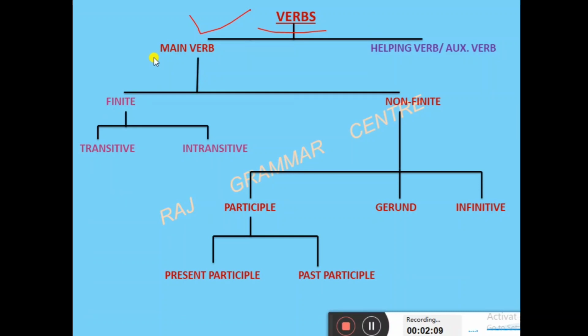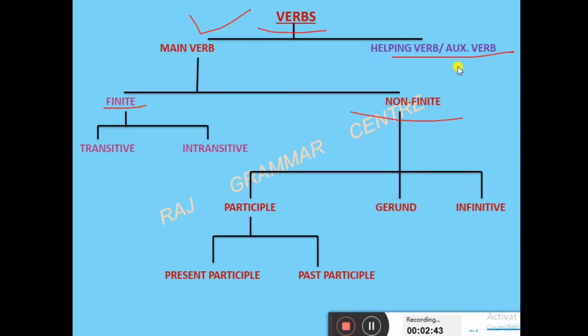First, main verb. Suppose you are writing a sentence: I am talking with my friend. Here, am is the helping verb and talking is the main verb. Main verbs are of 2 types, finite and non-finite. And helping verbs, auxiliary verbs, are also of 2 types. First is the primary verb, and second is the modal auxiliary verb. So that is a different thing.